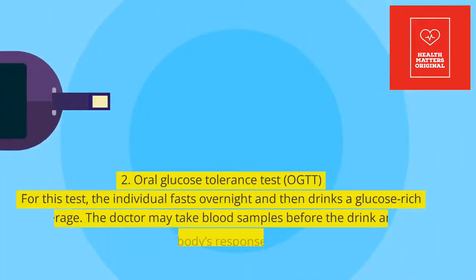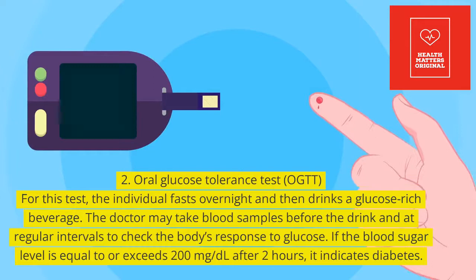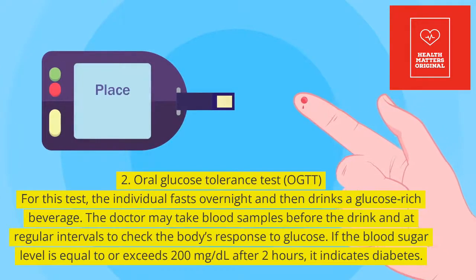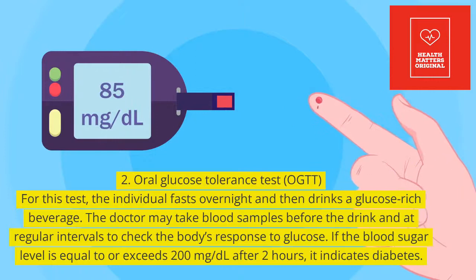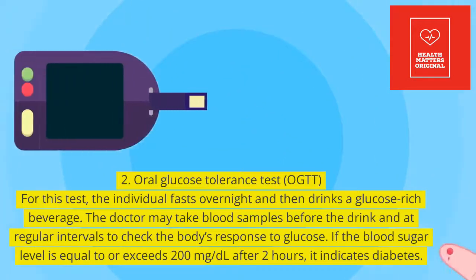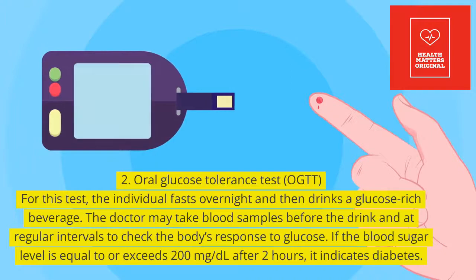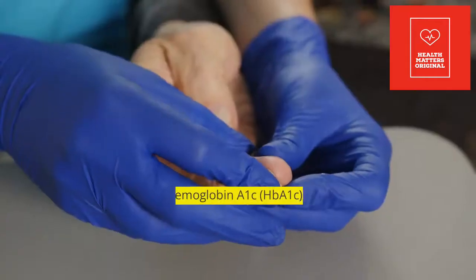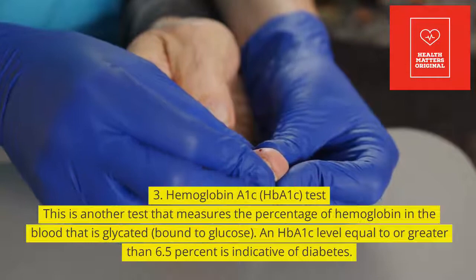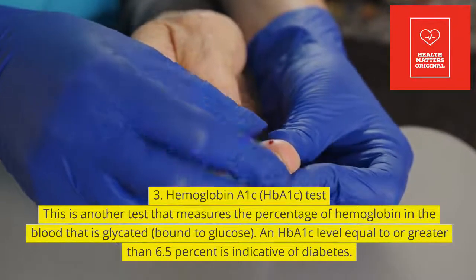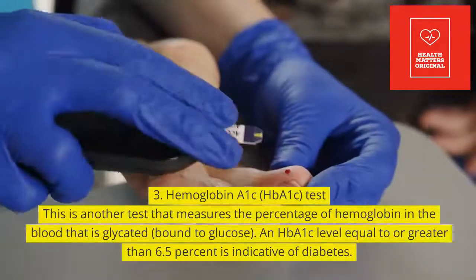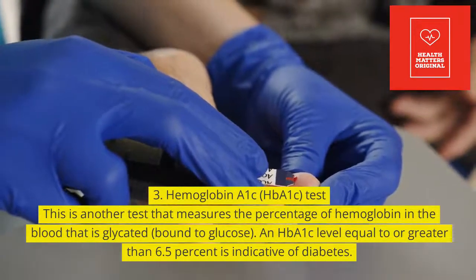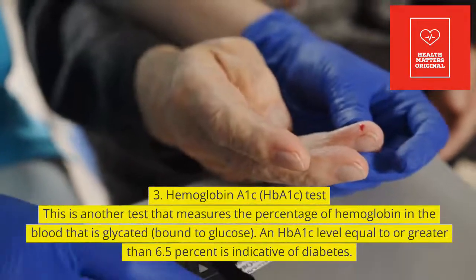2. Oral glucose tolerance test, OGTT. For this test, the individual fasts overnight and then drinks a glucose-rich beverage. The doctor may take blood samples before the drink and at regular intervals to check the body's response to glucose. If the blood sugar level is equal to or exceeds 200 mg per deciliter after 2 hours, it indicates diabetes. 3. Hemoglobin A1C, HbA1c, test. This is another test that measures the percentage of hemoglobin in the blood that is glycated, bound to glucose. An HbA1c level equal to or greater than 6.5% is indicative of diabetes.